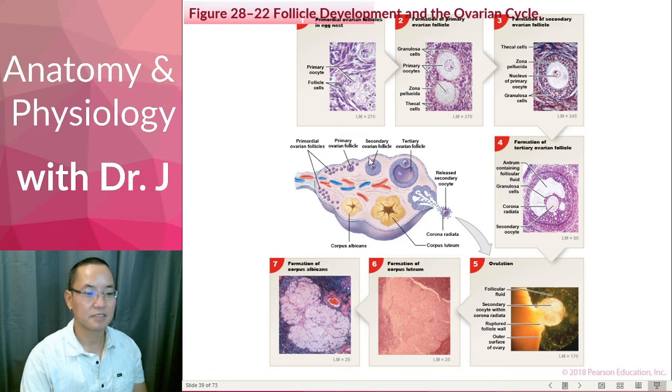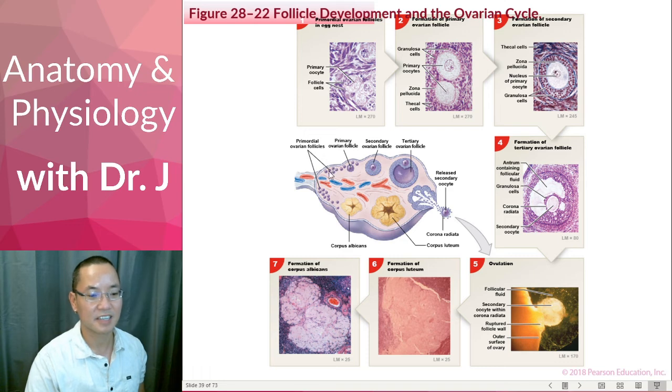Now this is how ovulation works. This is your book's example, and what it's trying to show you is the process of ovulation, like a time lapse of the different stages. The stages are primordial, meaning the beginnings of it, and then primary, secondary, and tertiary ovarian follicles. So it's getting bigger and bigger, and then it ruptures. When the follicle ruptures, it releases this oocyte into the fallopian tubes. After it's spent, this corpus luteum is a spent follicle, and then it becomes scar tissue called the corpus albicans. So no more egg in there.